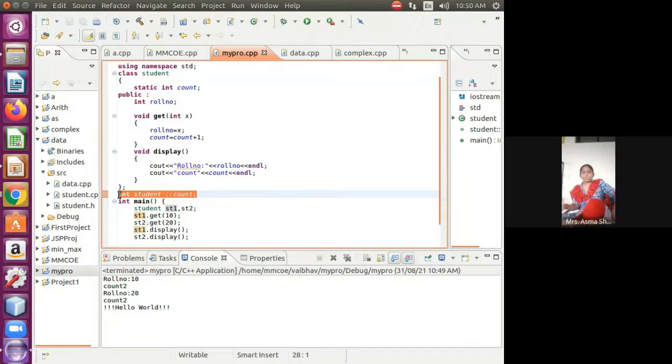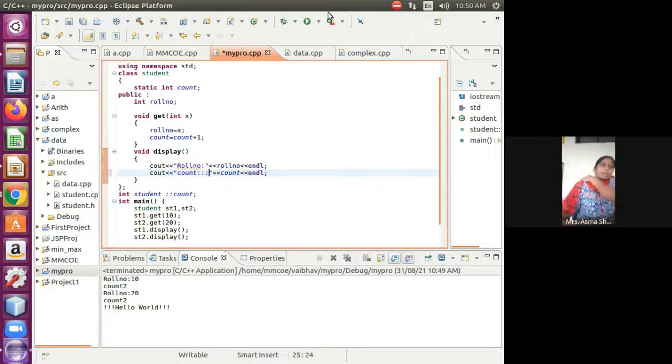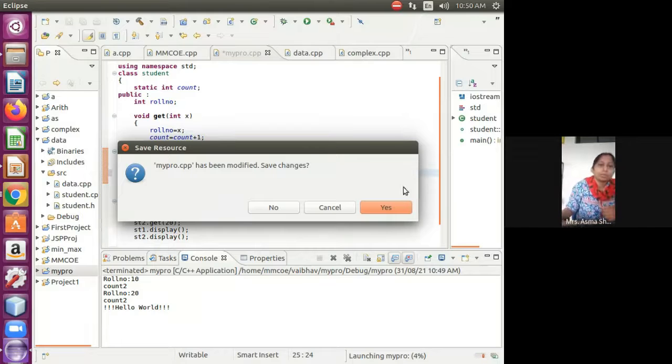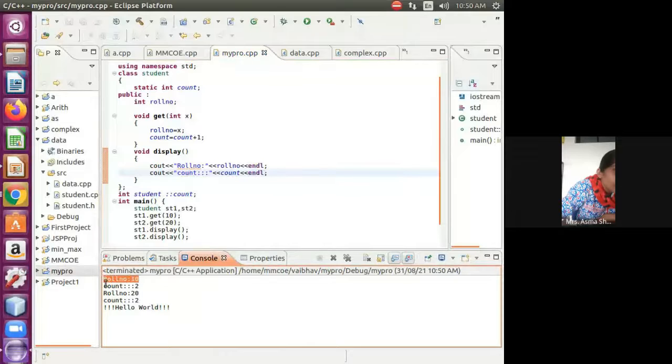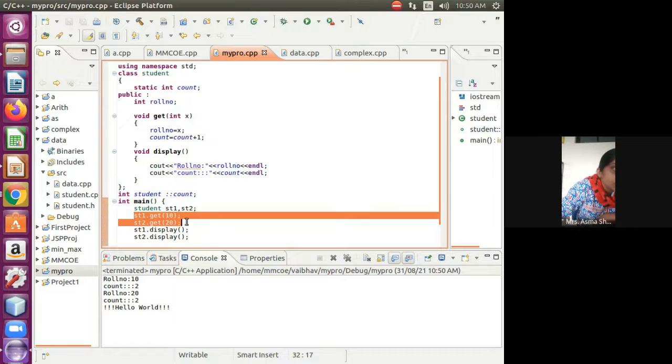So we remove this, and now if you see, students, you can observe count is 2. Very important to see the output. Roll number is 10, count is 2, roll number is 20, count is 2. So this 2 is available for both the objects. st1 and st2 are two different objects, but they are sharing one common variable, that is count.